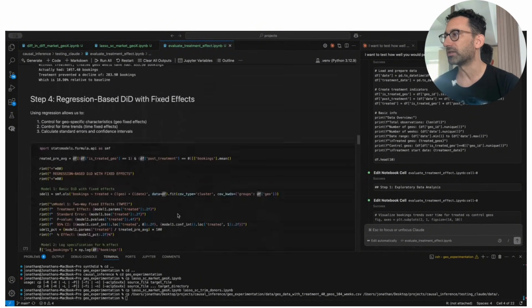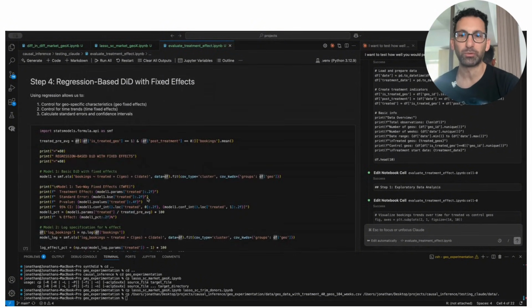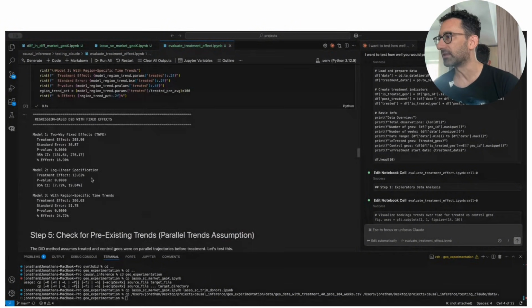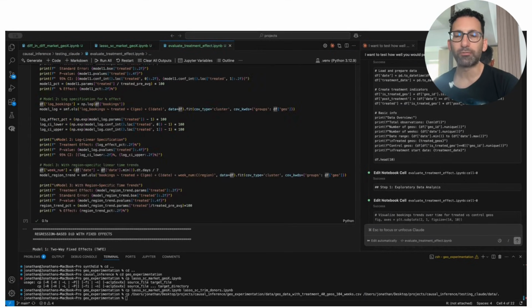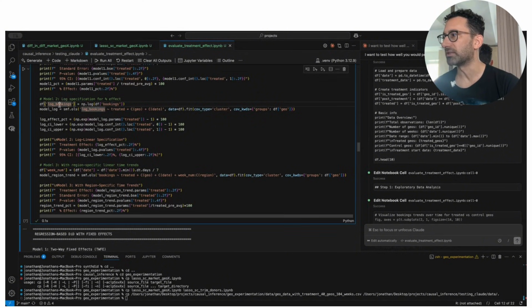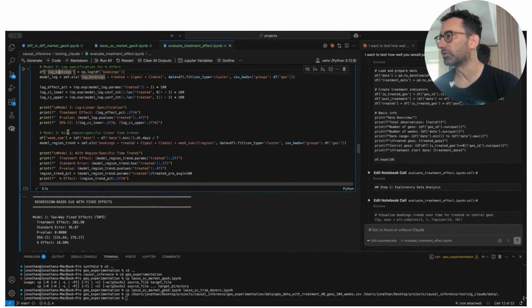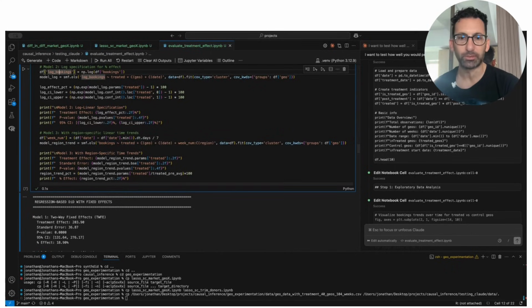It then goes on and does the regression-based difference in differences, but with two-way fixed effects. So this time it does a regression model, but with fixed effects for the geography, the geo level, as well as the week. And of course, it gets a similar result of that 19%, but now we have a confidence interval as well. It also offered two alternative specifications: converting the bookings into log bookings and then estimating a similar model, and also using region-specific linear time trends, which is probably going to be a little bit of overkill.